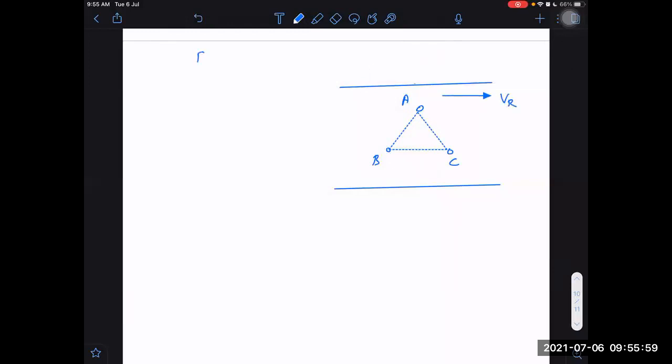VR, BC is parallel to VR, it is given, and ABC is equilateral. A, B and C are fixed buoys. You know what is the meaning of buoys? Something on which the buoyant force acts.